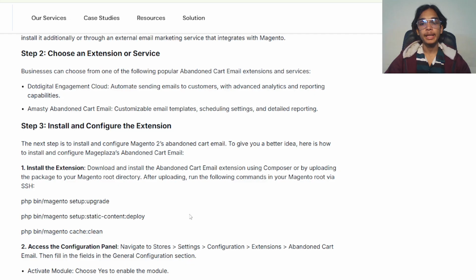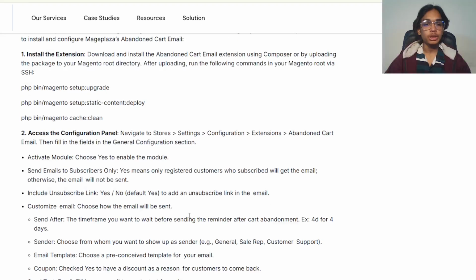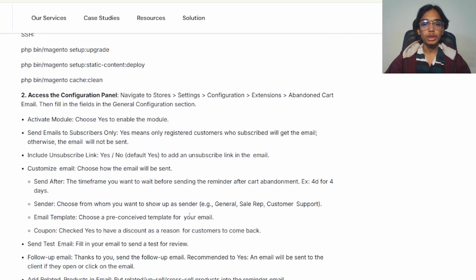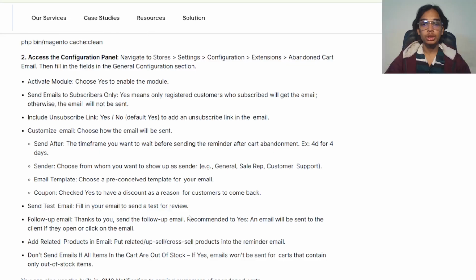To give you a better idea, here is how to install and configure Mageplaza's abandoned cart email. Install the extension: download and install the abandoned cart email extension using Composer or by uploading the package to your Magento root directly. After uploading, run the following commands in your Magento root via SSH and access the configuration panel. Navigate to Stores, Settings, Configuration, Extensions, Abandoned Cart Email.